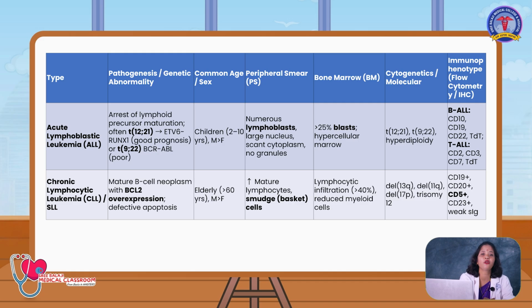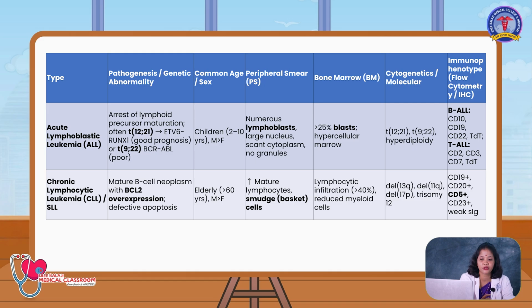Bone marrow shows more than 25% lymphoblasts, and it will be a hypercellular smear because the smear will be totally covered with lymphoblasts. Second, you can identify ALL by cytogenetic molecular study, where you will be eliciting the translocation t(12;21), translocation t(9;22), and hyperdiploidy. And immunophenotypic study reveals positive for CD10, CD19, CD22 and TdT, and CD2, 3 and 7 will be highly positive for T-ALL.